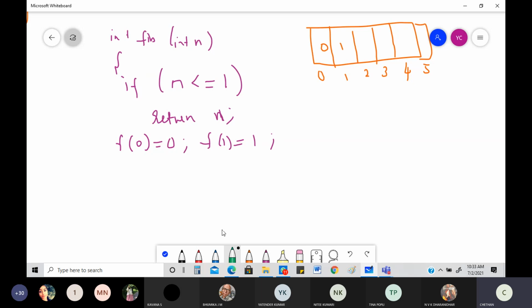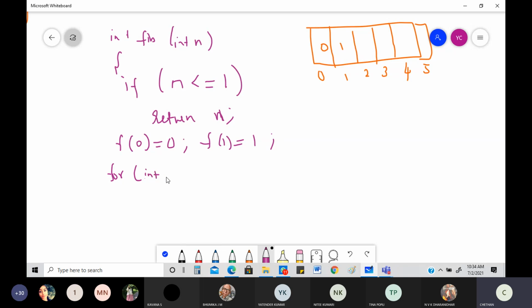Obviously, I'll be starting with my for loop. Where do you think the for loop will be starting? The for loop will be starting right here. For i is equal to, where do I start? I don't start with 0 again, that would be silly. I already put the value at index 0 as 0 and index 1 as 1. So where do you think the i value will be starting? It will be int i. Be careful, because I have not defined i there, or you can write i here also, not a problem. So I'll write the i value like this.